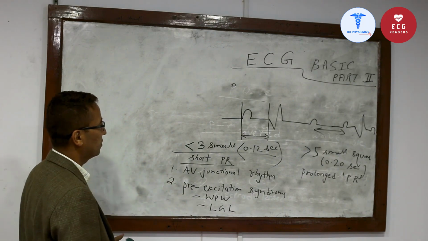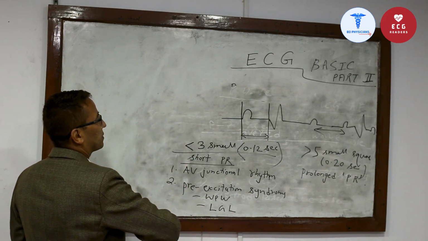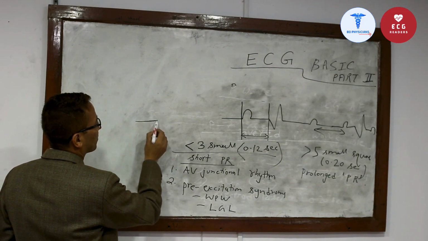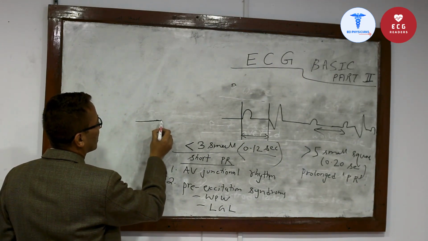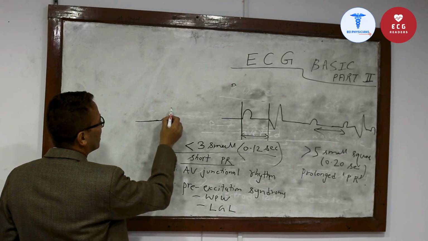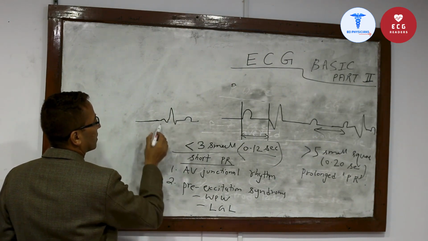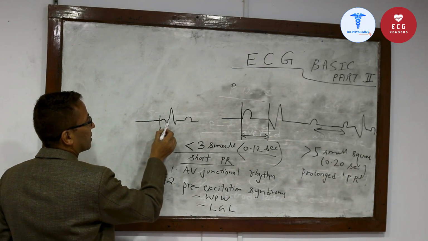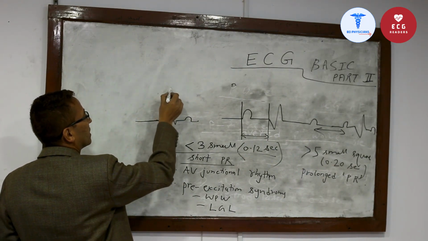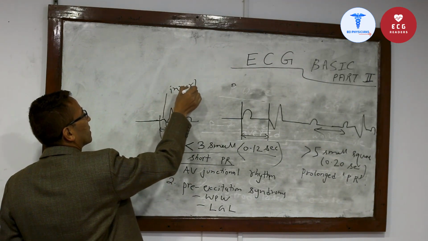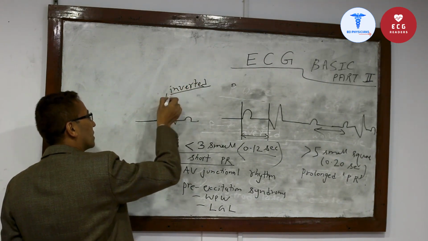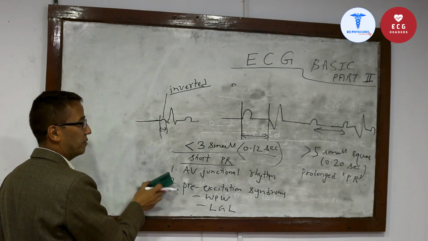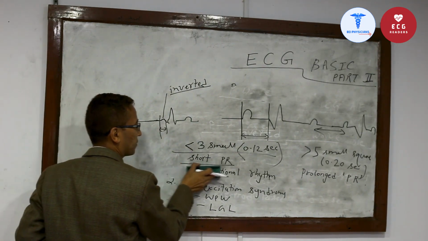AV junctional rhythm, how does it look like? In AV junctional rhythm, the PR interval is short and the P wave may be inverted. In addition to short PR interval, this P wave may be inverted. So this gives a clue towards the diagnosis of AV junctional rhythm.